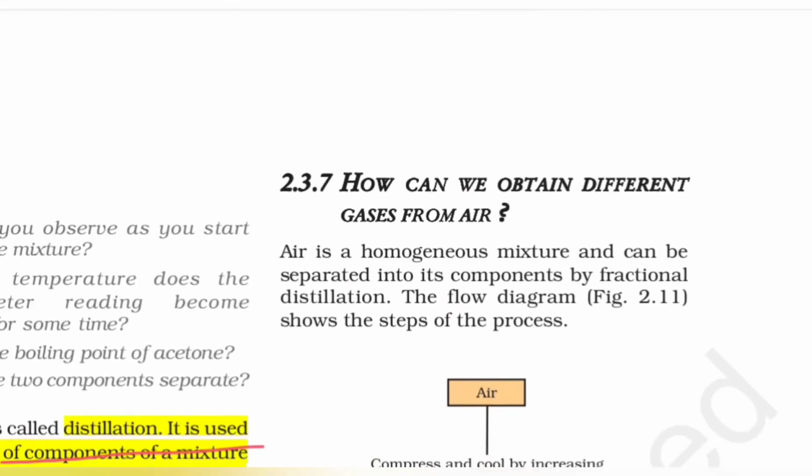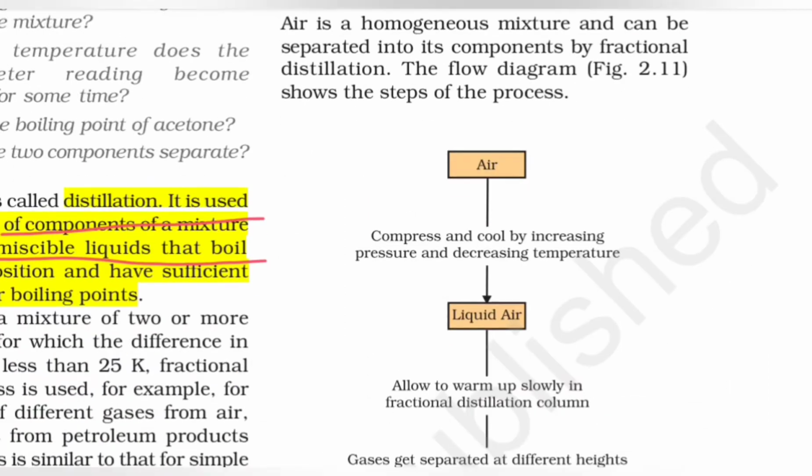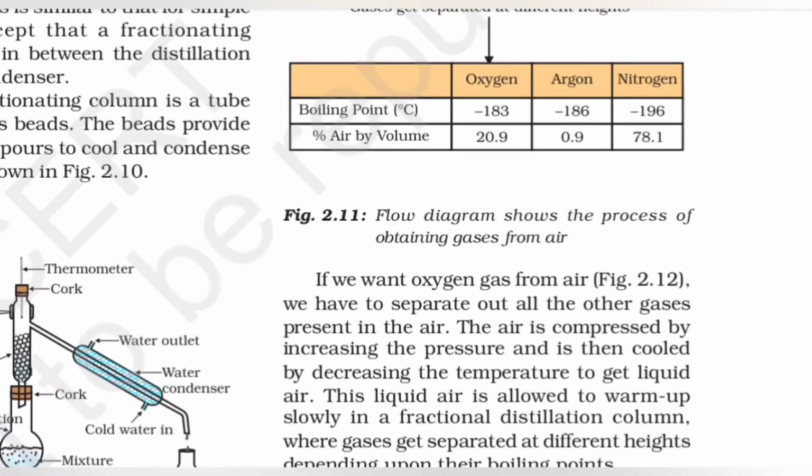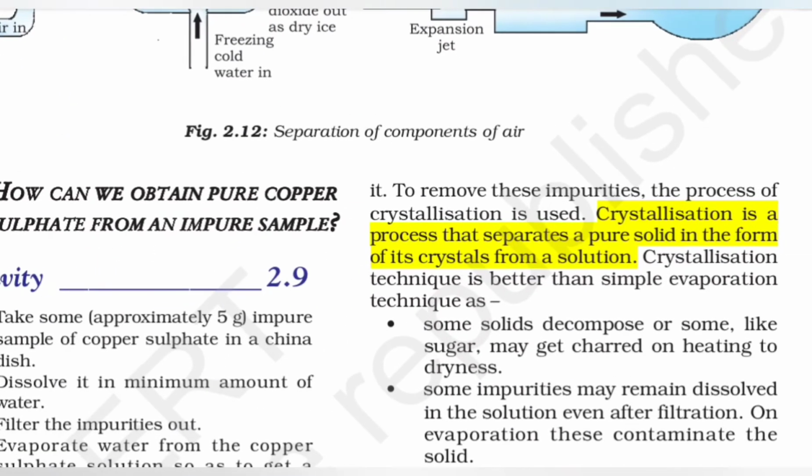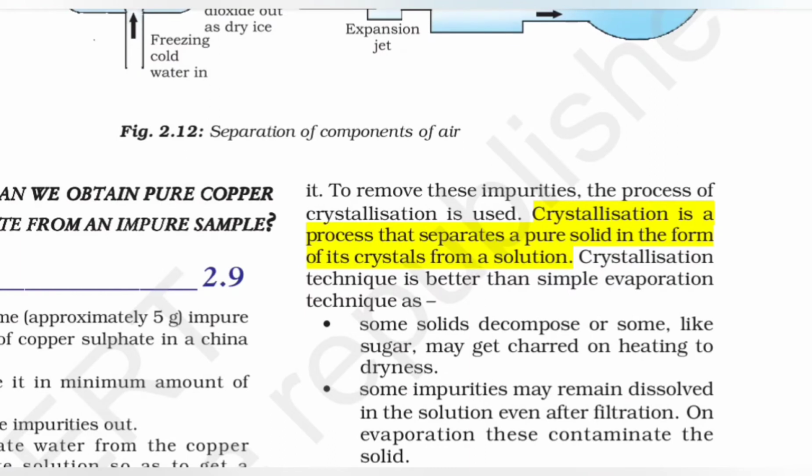Then we have, how can we obtain different gases from air, and the small explanation is given here that you can go through. Again, the question asks how can we obtain pure copper sulfate from an impure sample? That is through the process of crystallization. What is crystallization? It separates a pure solid in the form of its crystals from a solution.